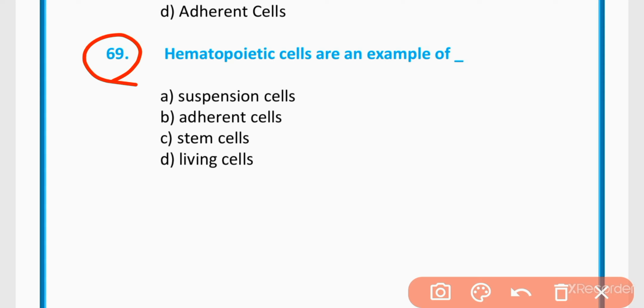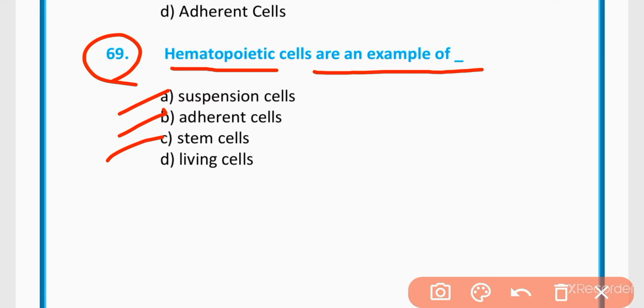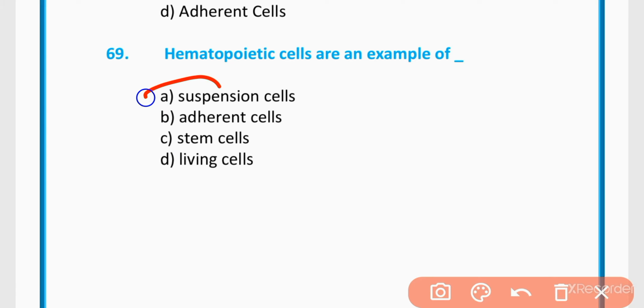MCQs number 69. Hematopoietic cells are example of suspension cell, adherent cell, stem cells, living cells. The correct option is option A. Suspension cells.